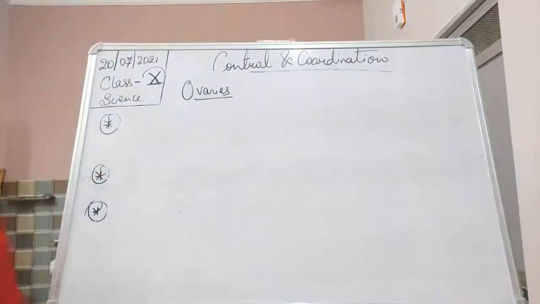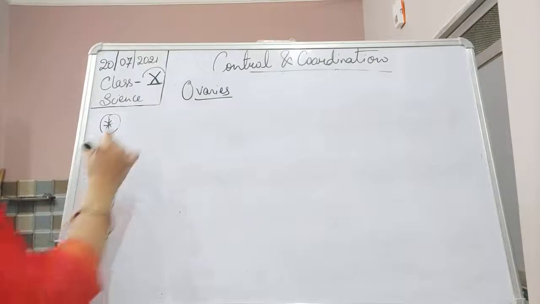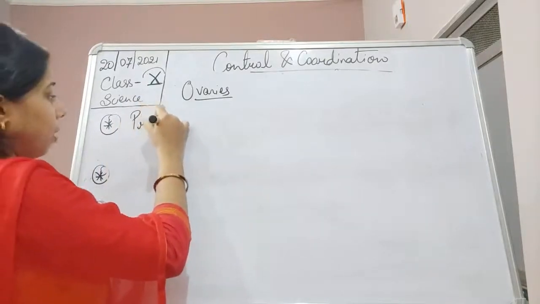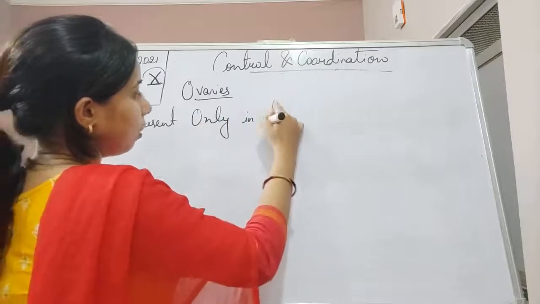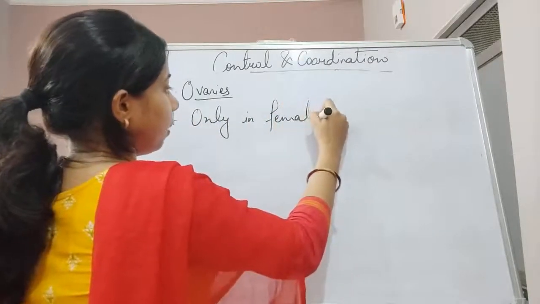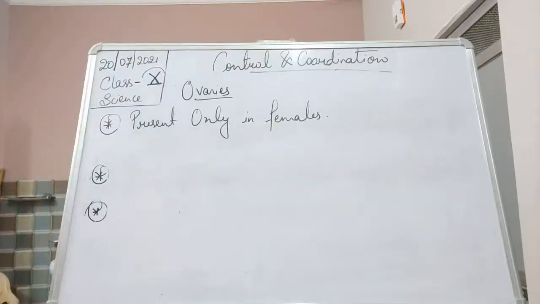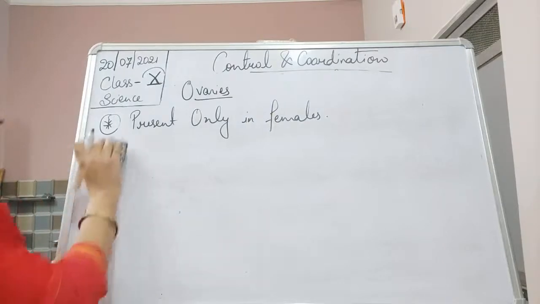So the first point: ovaries are present only in females, only in females or women.